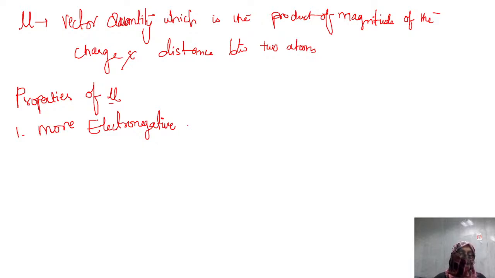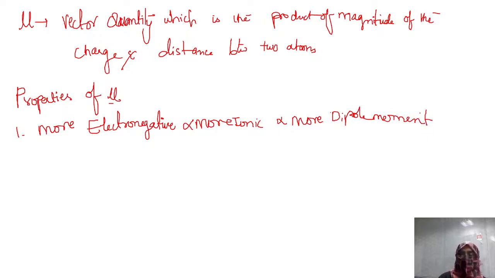More ionic means more charge, means more dipole moment. So more electronegative means more ionic, and lastly more dipole moment. Even GATE asks questions from this first point.